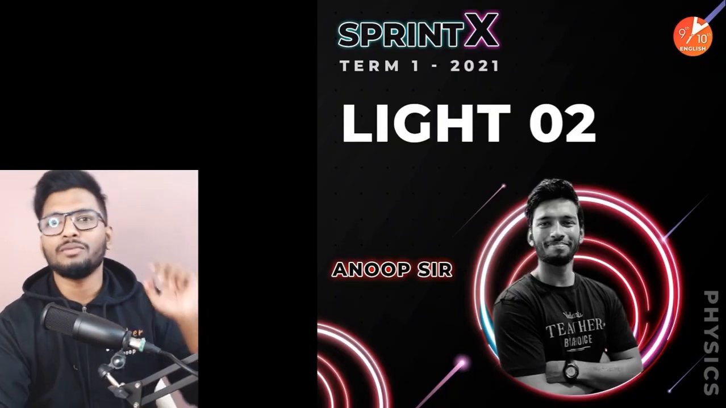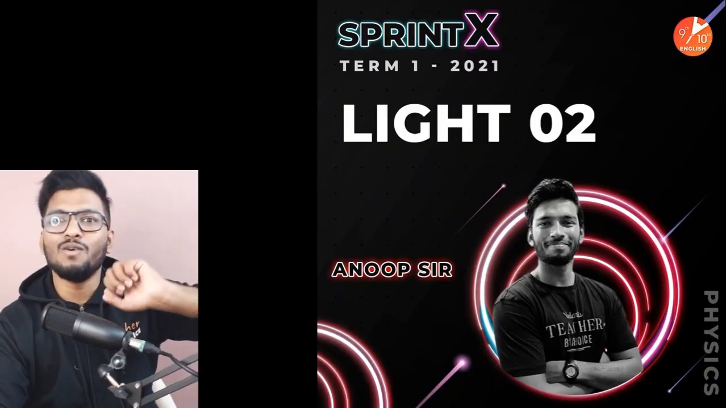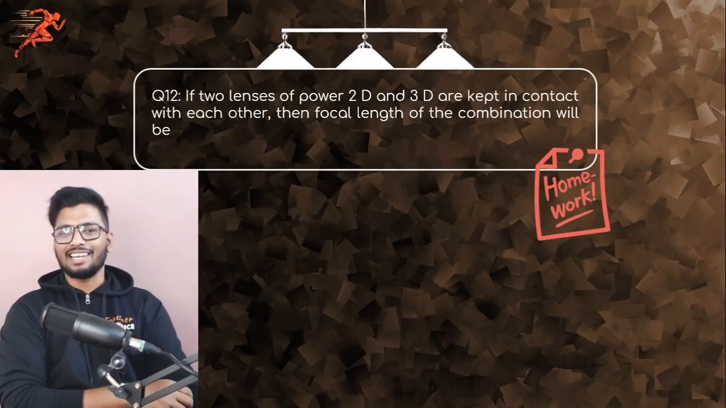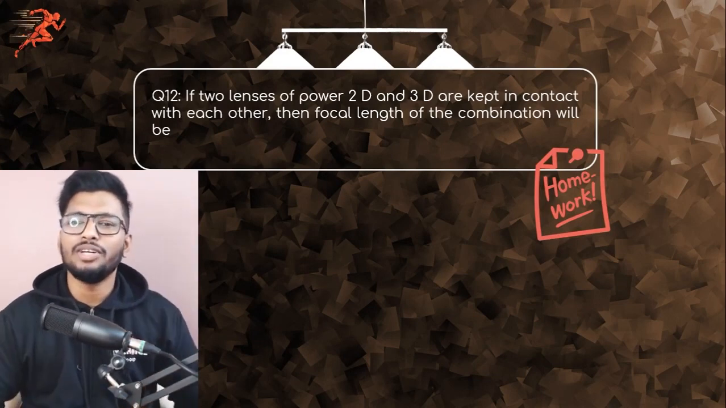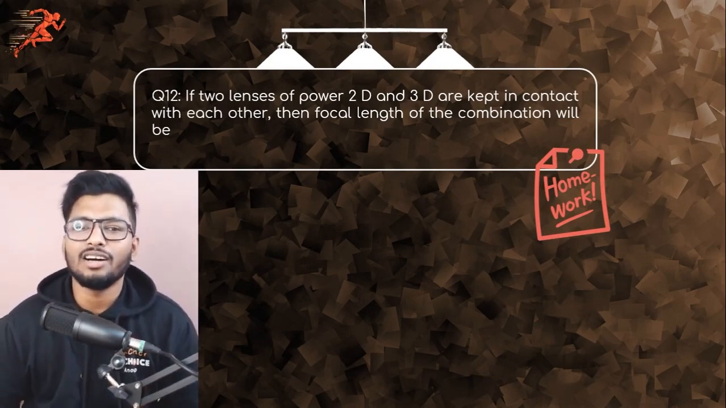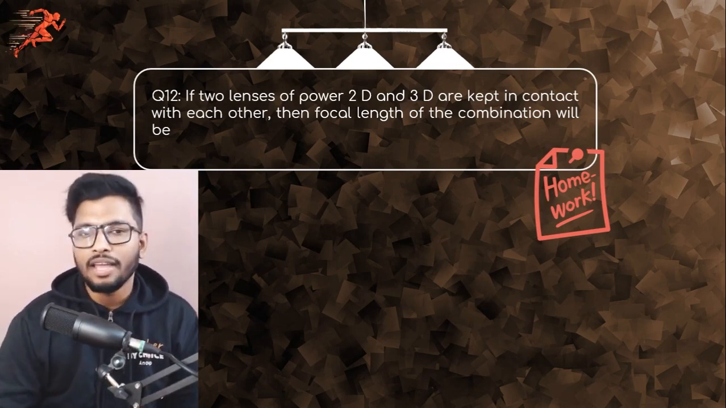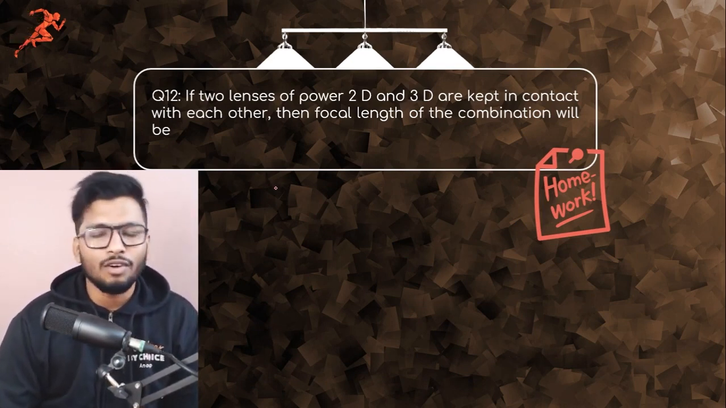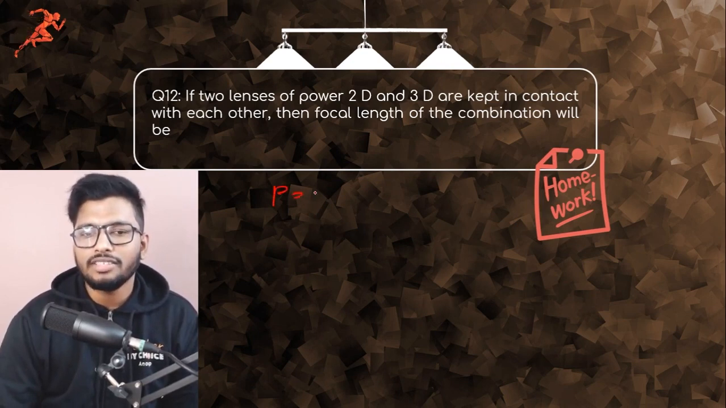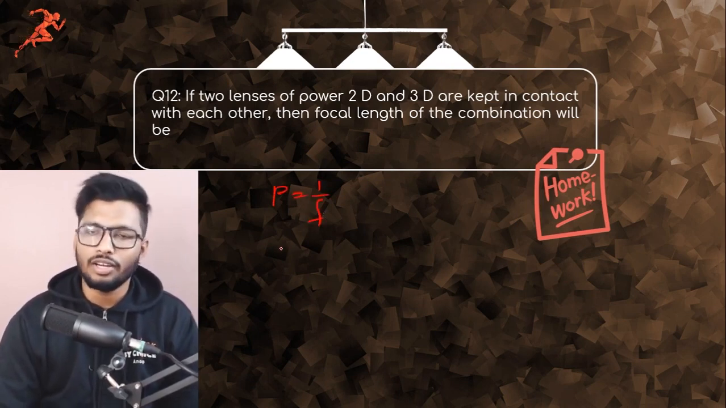By the way, guys, in the last session of Light 2, I'd asked you a homework. This was the question basically. If 2 lenses of power 2D and 3D are kept in contact with each other, then the focal length of the combination will be what? See, guys, you have to find. Now the formula is very simple. Power is equal to 1 by focal length. You have to find out the focal length.